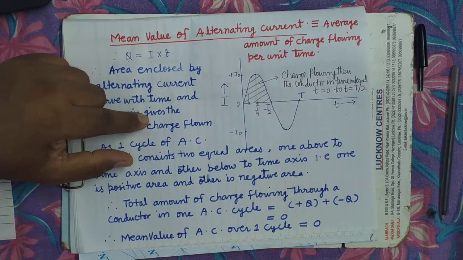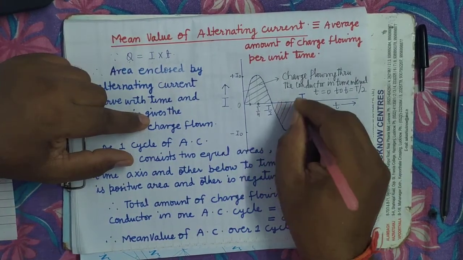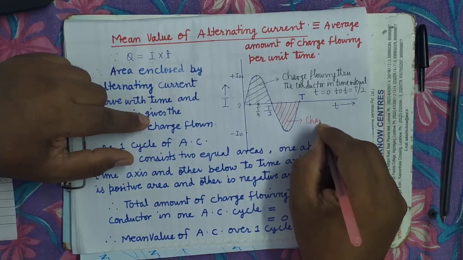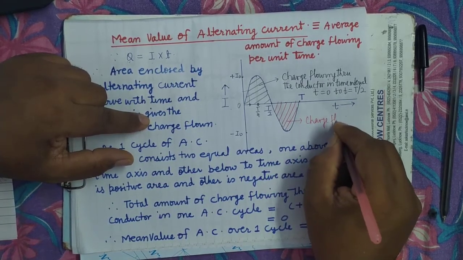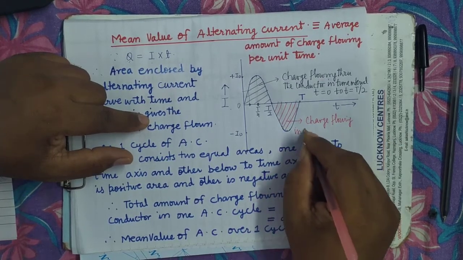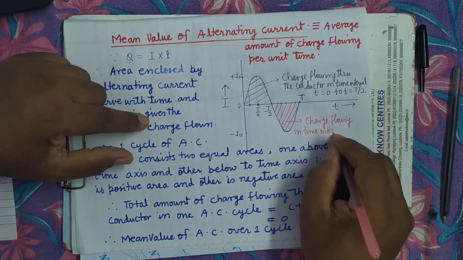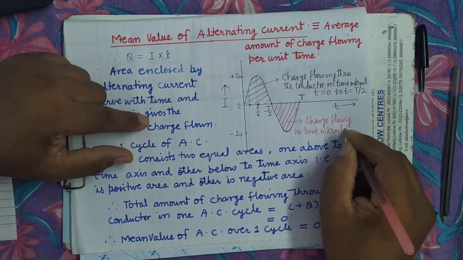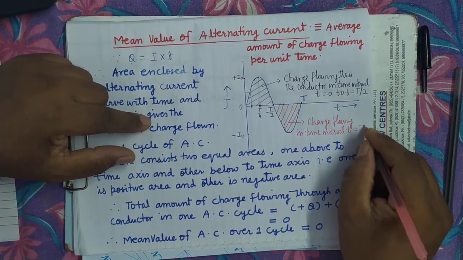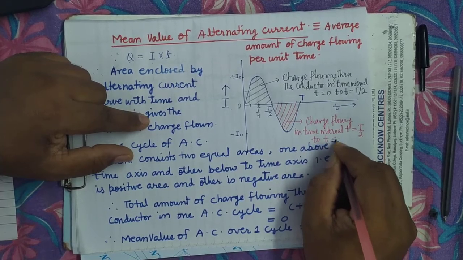Similarly, what will this area be? It will give the charge flowing in the time interval t equals T by 2 to t equals T.